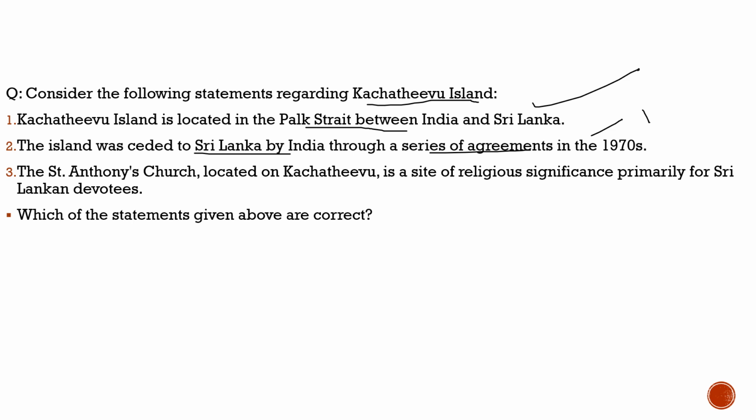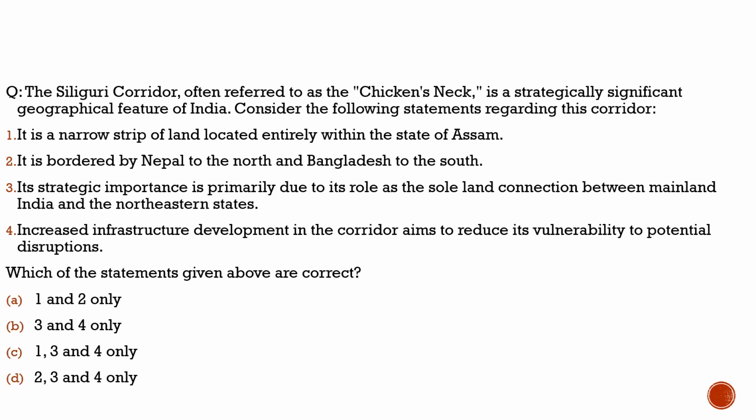This is also true. Third, St. Anthony's Church located on Katchatheevu is a site of religious significance primarily for Sri Lankan devotees. No, it is available for both the Indian devotees as well as the Sri Lankan devotees. So the third statement becomes a bit extreme, so it becomes incorrect. So with respect to this question, the correct answers are statement 1 and statement 2 only. With this, I hope you had understood the question here. Now let's move to another slide and see what question we had brought there.